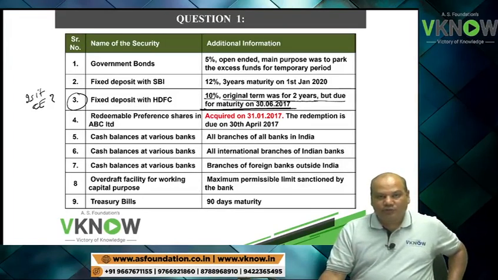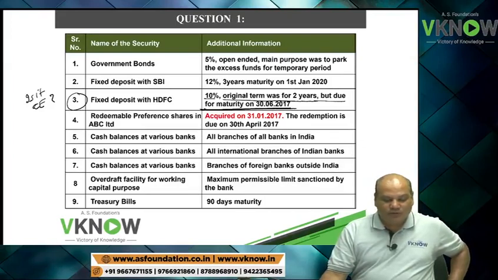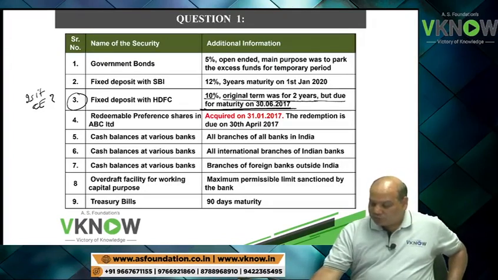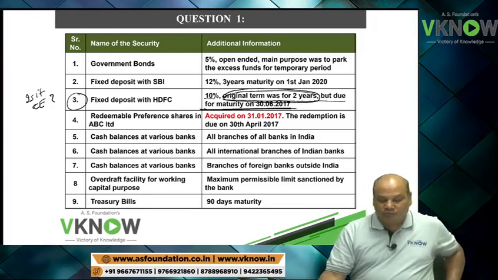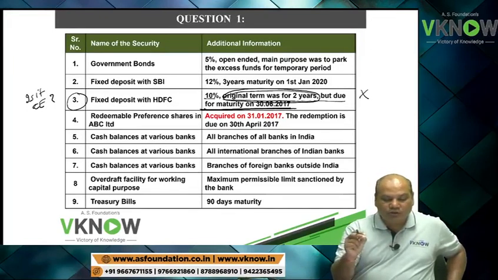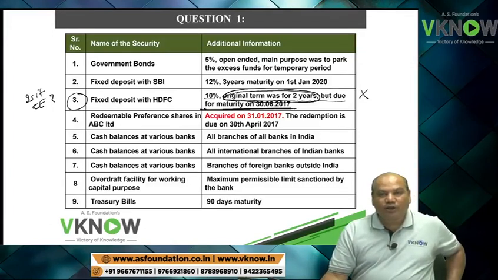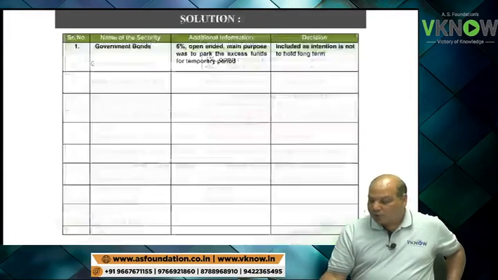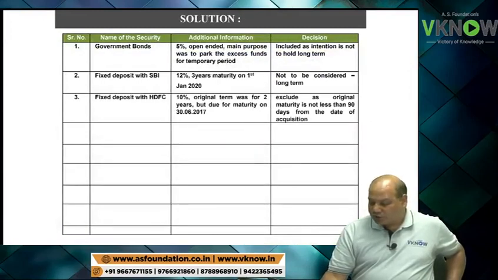The answer is, come on. Some students are saying yes. Any other view? What was the original maturity? The maturity is 2 years on the date of acquisition. The answer is, if the maturity is more than 3 months from the date of acquisition, it is not a cash equivalent. We don't have to count from the date of balance sheet. We have to count from the date of acquisition. So please write down exclude.